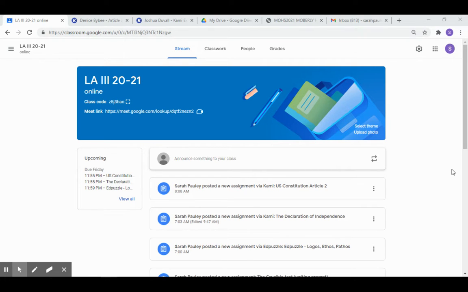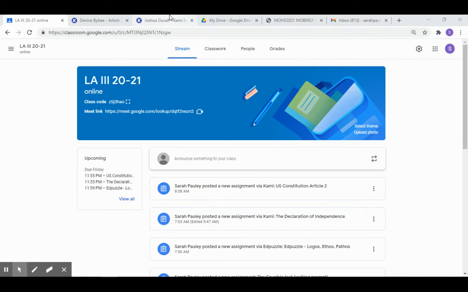should be. So this week, this first assignment is an Edpuzzle video that goes over logos, ethos, and pathos, and gives you some examples. There are questions that go along with it. That's really participation. I want you to think about it and try, but if you get it wrong, I want you to see what the right answer is. So that's why that one's participation. You're also going to read the Declaration of Independence and Article 2 of the Constitution, which is the one that deals with the executive branch and the presidency.